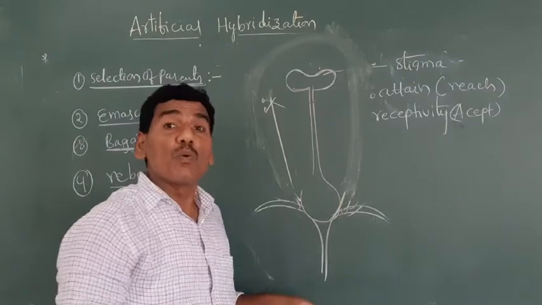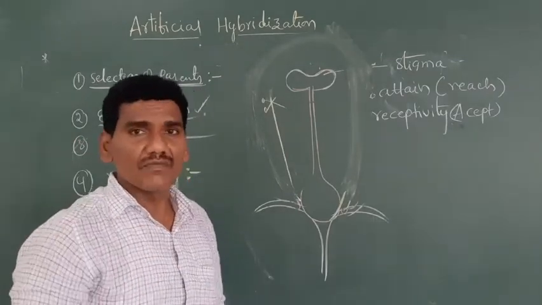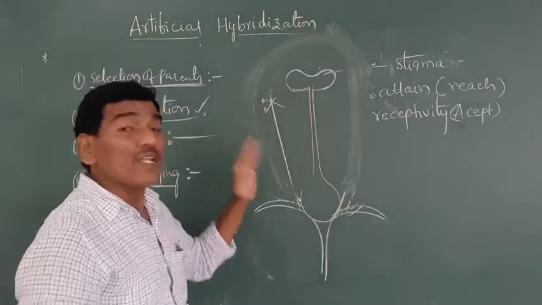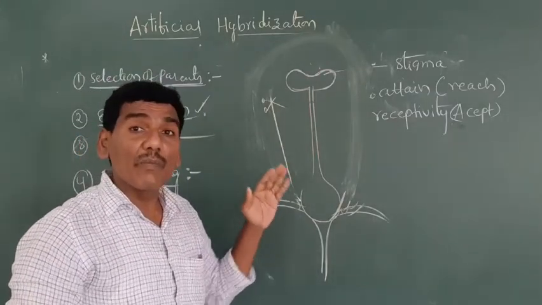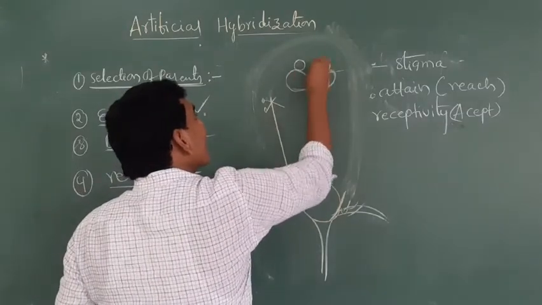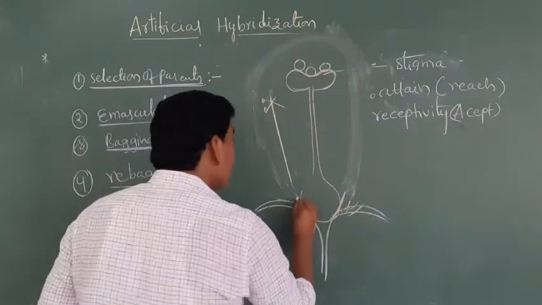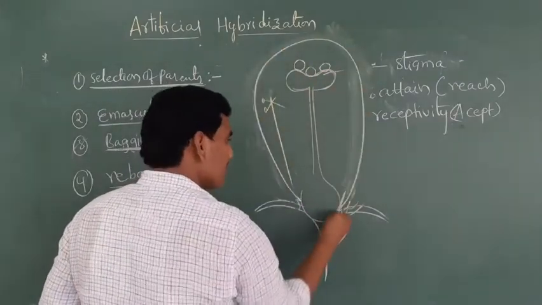Here the mature pollen grains are collected from the male parent and dusted on the stigmatic surface. Again rebag.